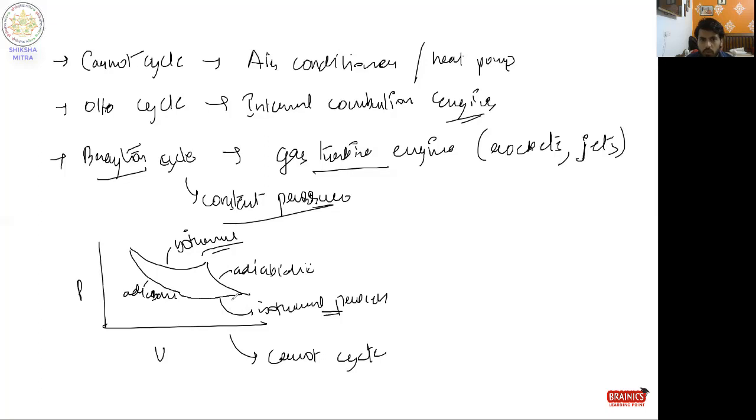So this is all about thermodynamics in the theoretical way, but we will practice more numericals based on these conclusions in part 2.